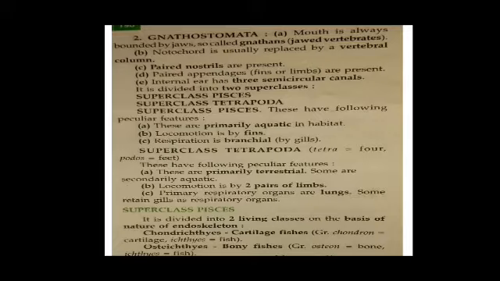Here, the first character is that the mouth is always bounded by jaws, so Gnathostomata are jawed vertebrates. Number B, notochord is usually replaced by a vertebral column. There are paired nostrils present. There are paired appendages, fins or limbs, also present. The internal ear has three semicircular canals. And this Gnathostomata is divided into two superclasses.